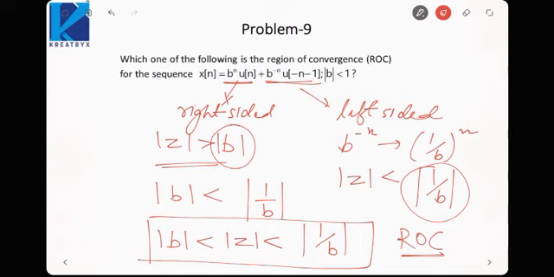So such kind of problems can be formulated from Z transform. The only thing is that you need to be careful with your steps so that you don't commit an error. Otherwise it is simple enough. So in the next chapter we'll start sampling. We'll see how we can convert analog signals into discrete time signals.